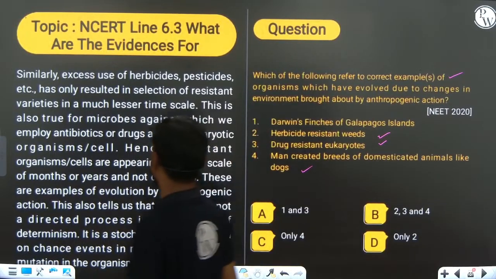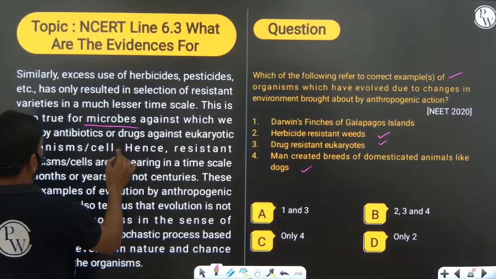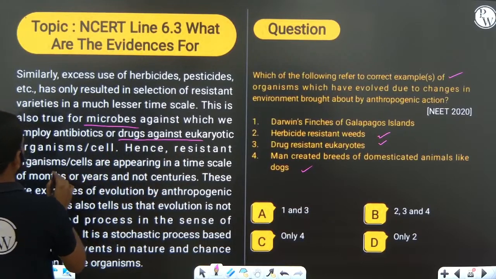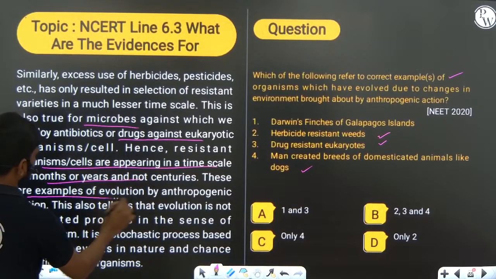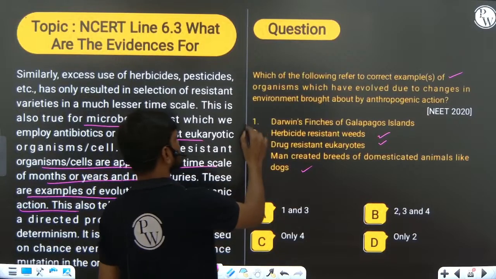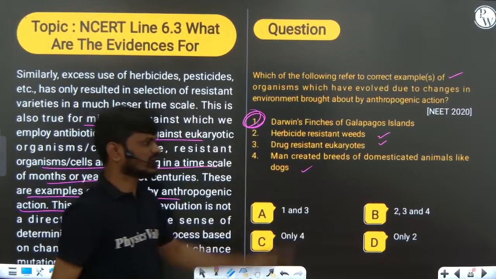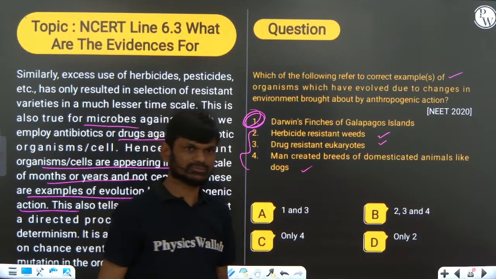So now you can see, in much less time, drug resistant eukaryotes are given, right? Less time, examples by anthropogenic action. So except Darwin finches, which is natural selection, all the remaining are because of anthropogenic or man-made action, right?